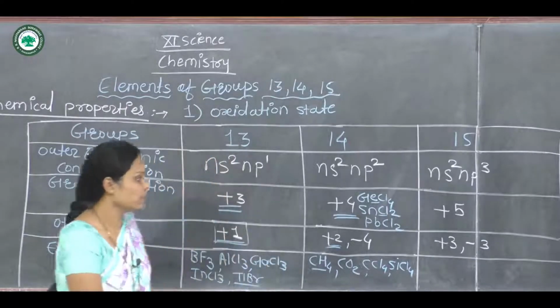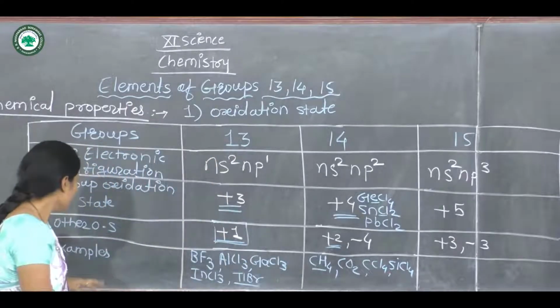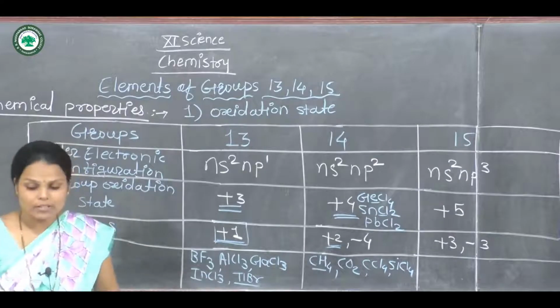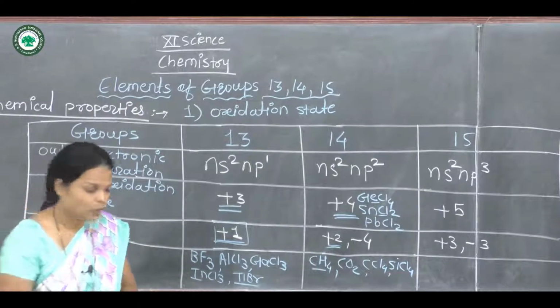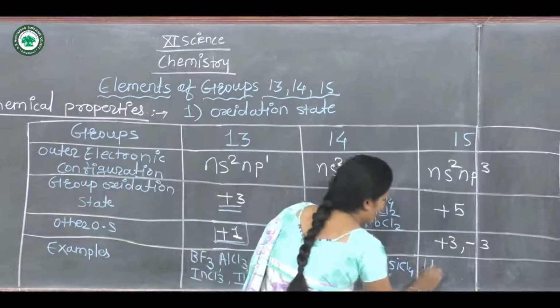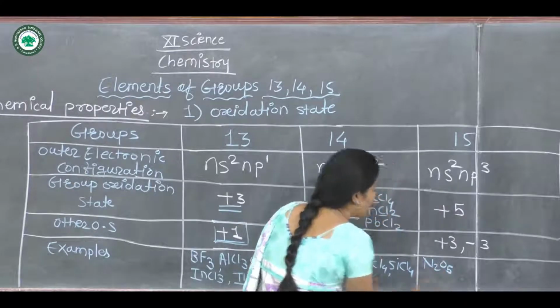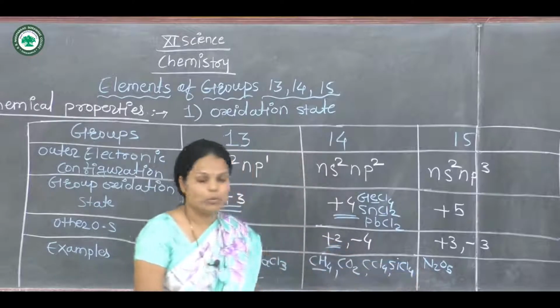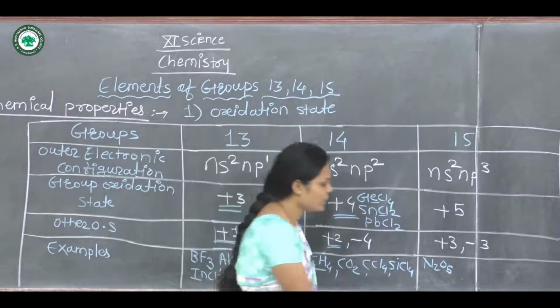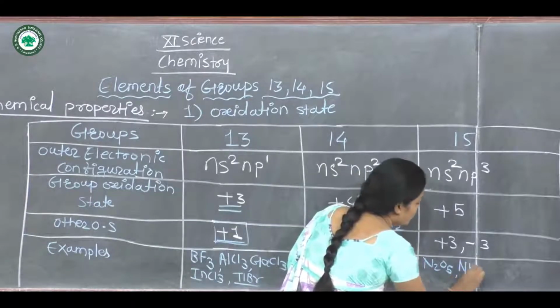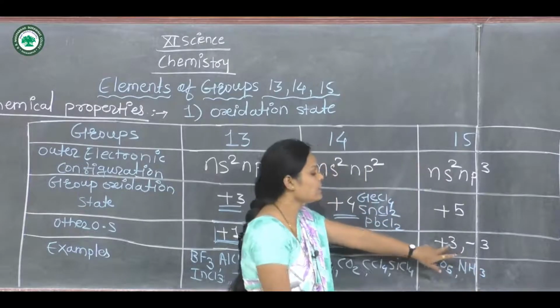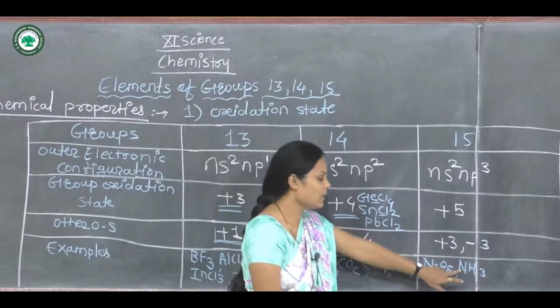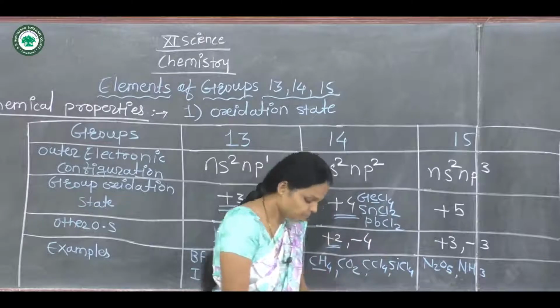Now we will see the examples. The first example is N2O5. Here is N2O5, dinitrogen pentoxide. This is the name of N2O5. Then the example of NH3, which shows the +3 oxidation state. Another example is NH3.